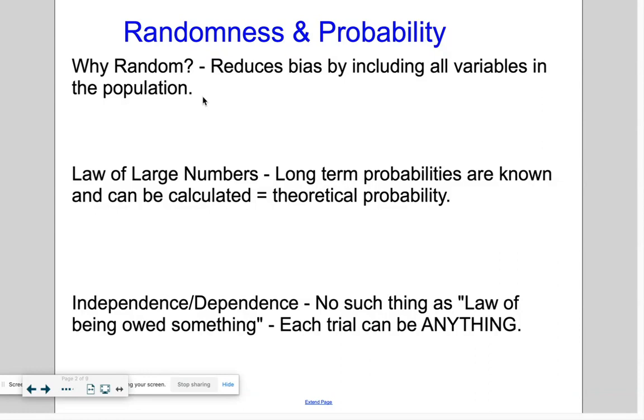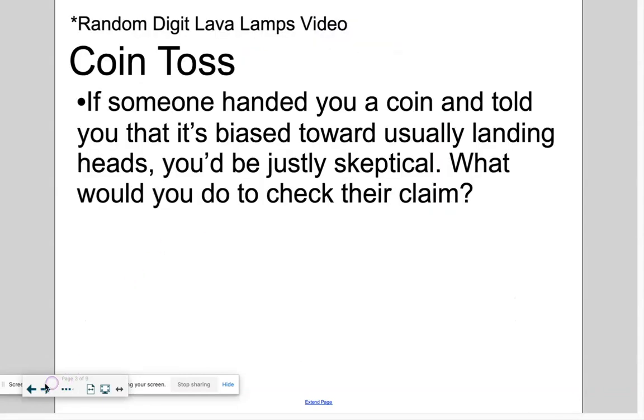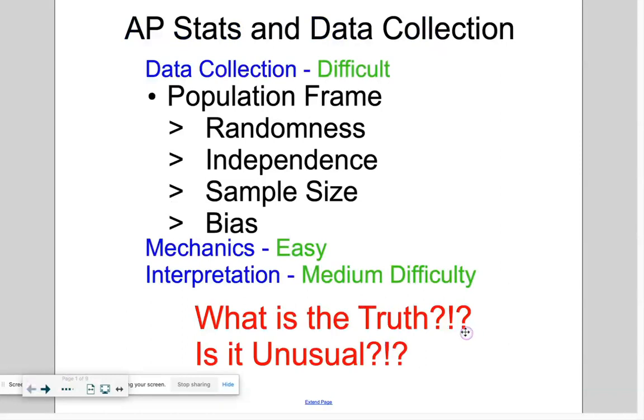The randomness will give you a good view of your population, and it will reduce your bias as much as you possibly could. So we love randomness. We're going to talk about, did you randomly select the whole year? Okay. The other part is probability. If you get a good probability, then it's going to represent the truth. And that's the whole goal, right? What's the truth? Or what's unusual?